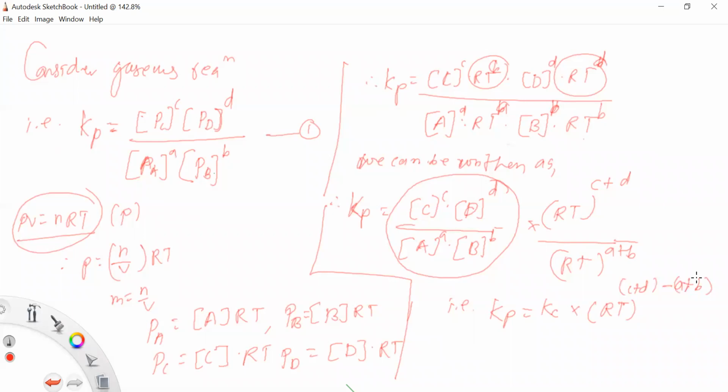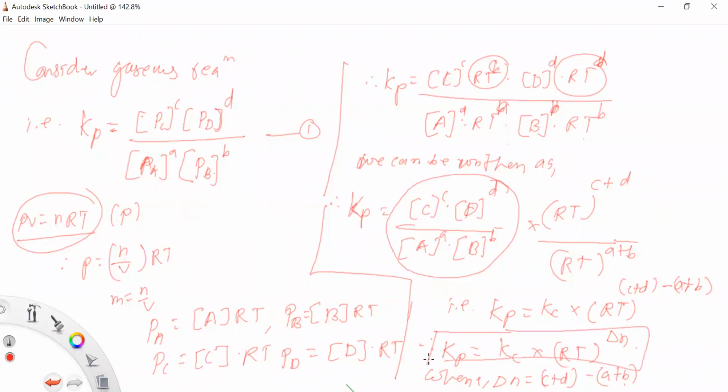So in this way we can write this equation: RT to the power C plus D minus A plus B. What can we call this? Delta N. So this equation can be written as Kp is equal to Kc into RT to the power delta N, where delta N is equal to C plus D minus A plus B. Delta N means what? C plus D minus A plus B.